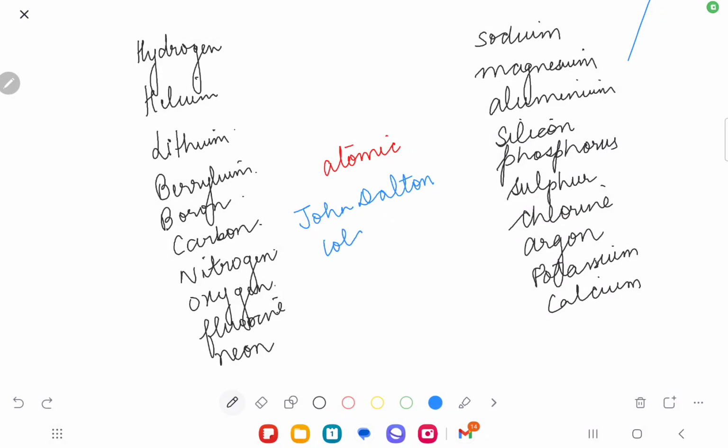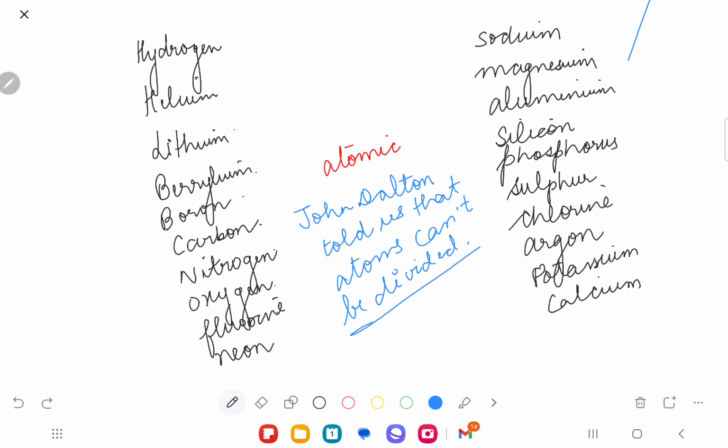Dalton told us that atoms can't be divided. Yes or no? Yes. Right.